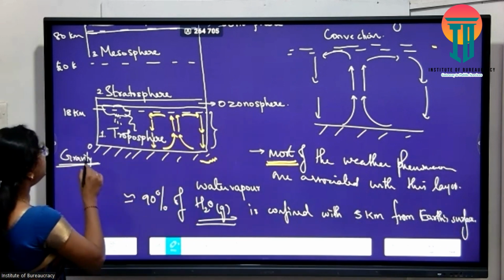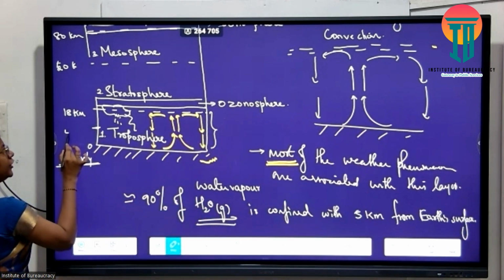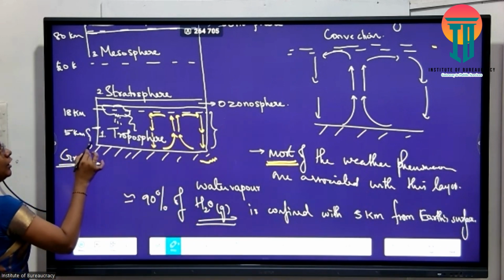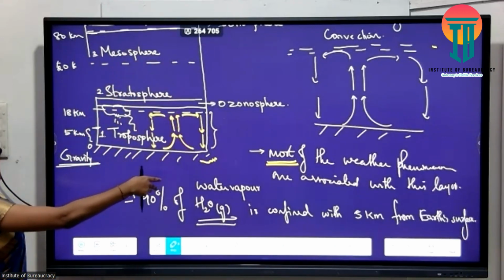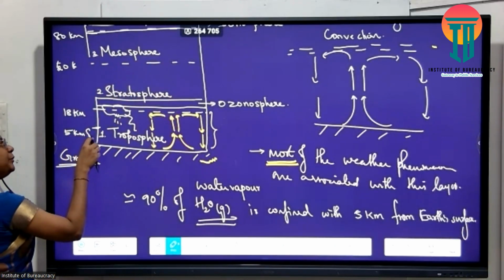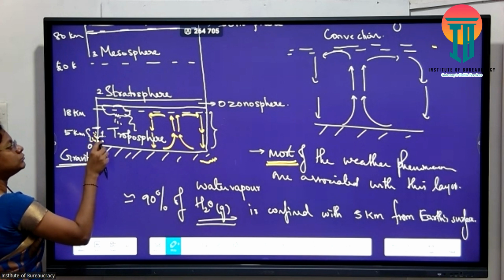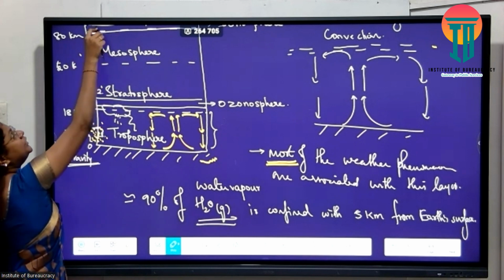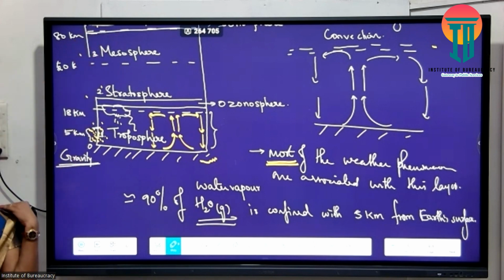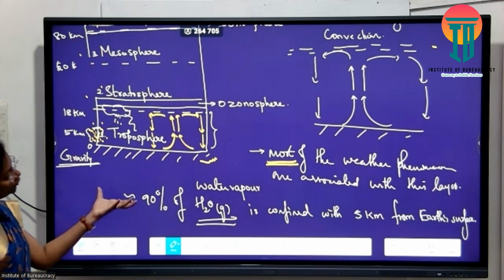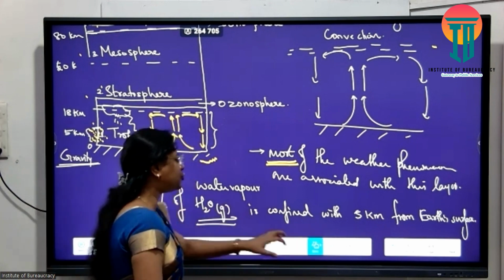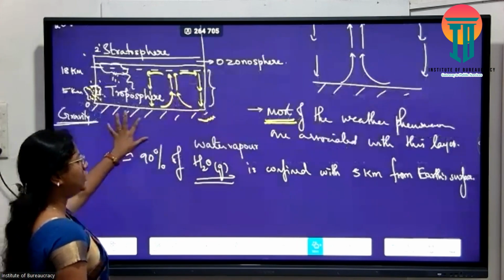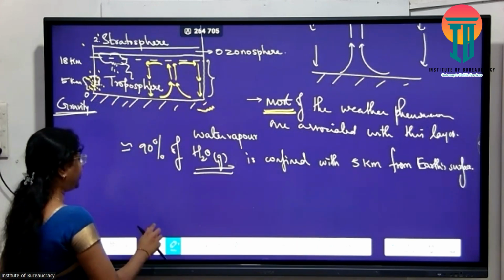Meaning, up to 5 kilometers from the Earth's surface, 90% of all the water vapor in the entire atmosphere ends up there. The remaining 10% is distributed throughout the entire atmosphere. The case is very true for carbon dioxide too, so the concentration of carbon dioxide is more.